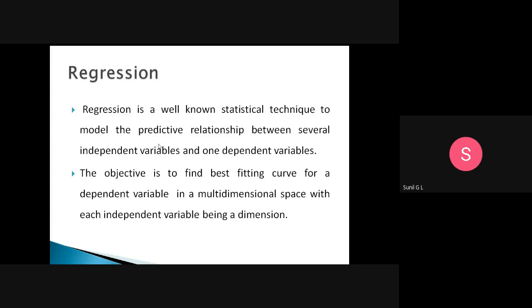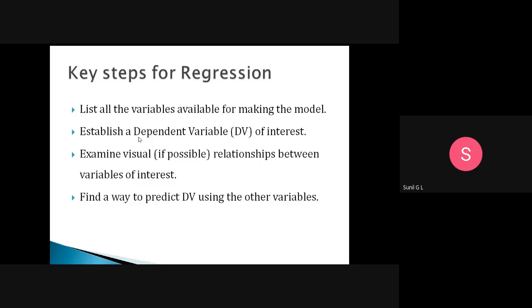So here we need to draw a curve for the dependent variable in such a way that it matches our data points.